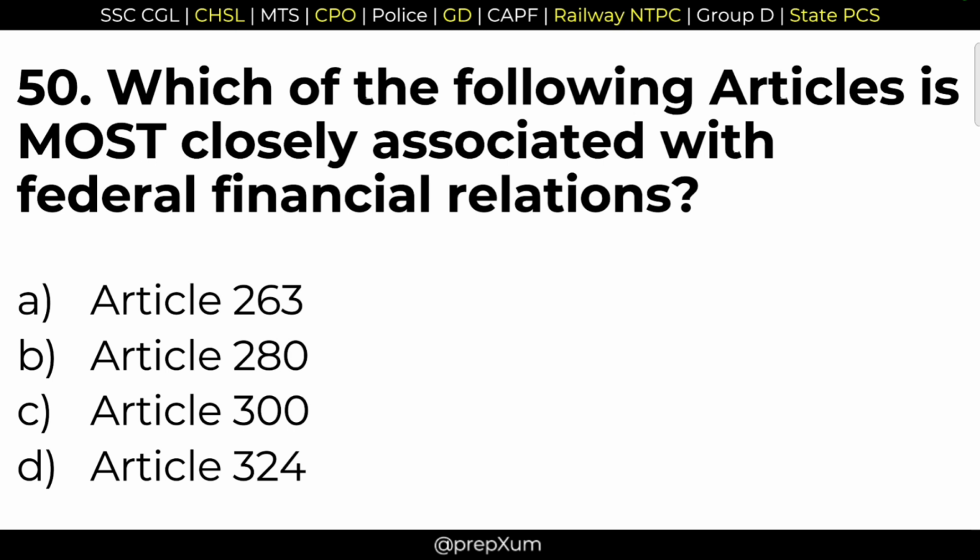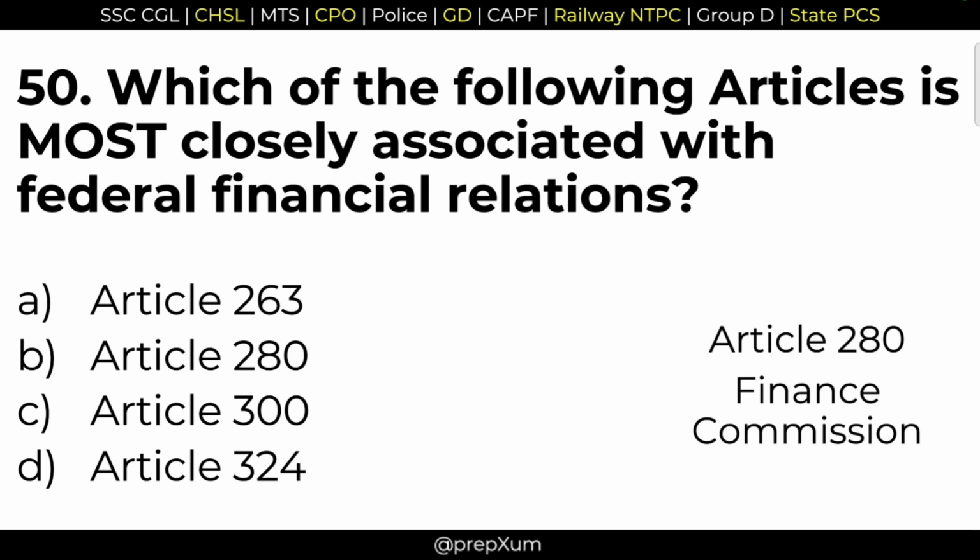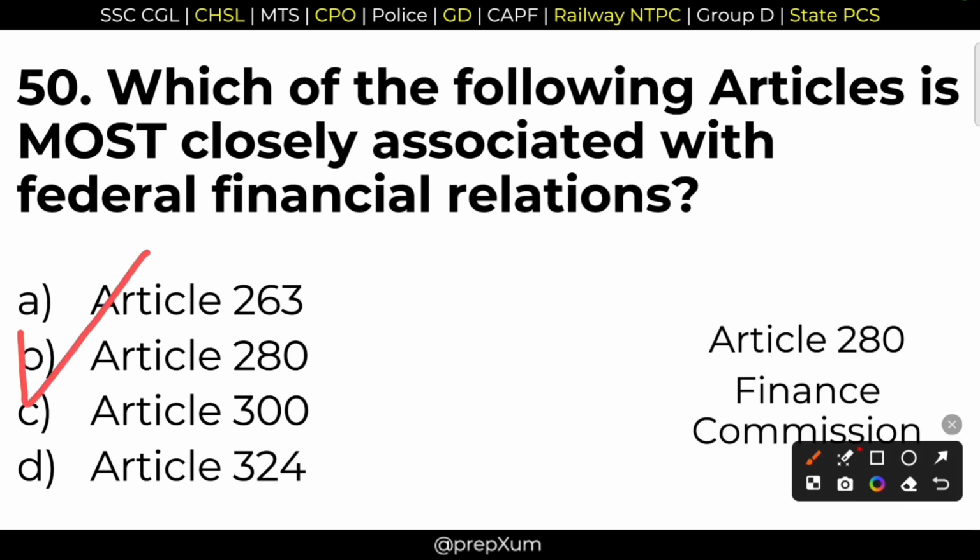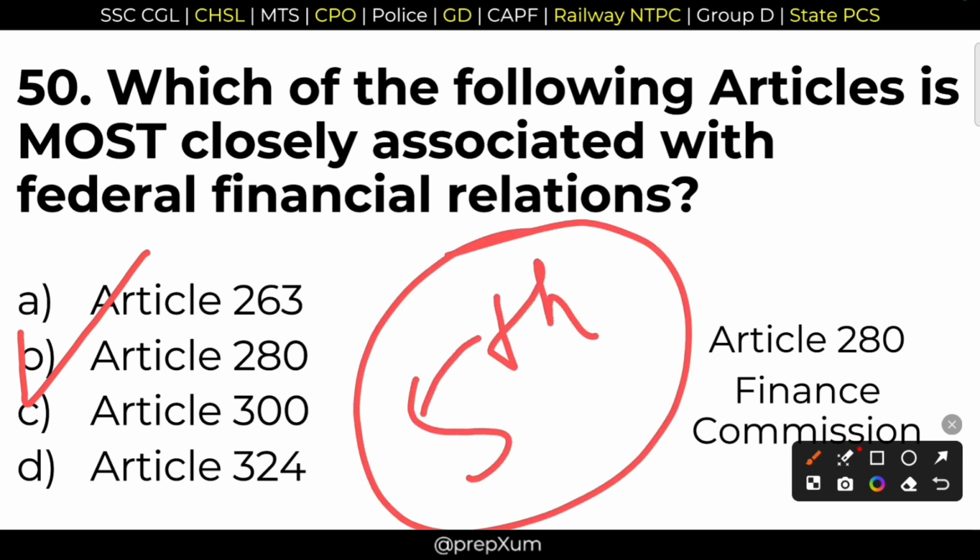50. Which of the following articles is most closely associated with the federal financial relations? It is nothing but the Finance Commission. Option B, Article 280. Article 280 talks about this Finance Commission. And remember that the Finance Commission is constituted every 5 years.